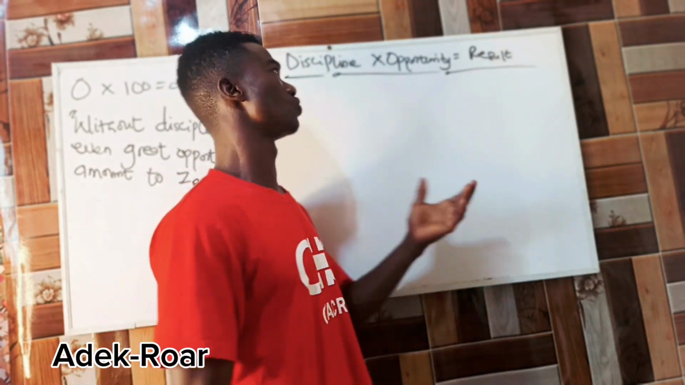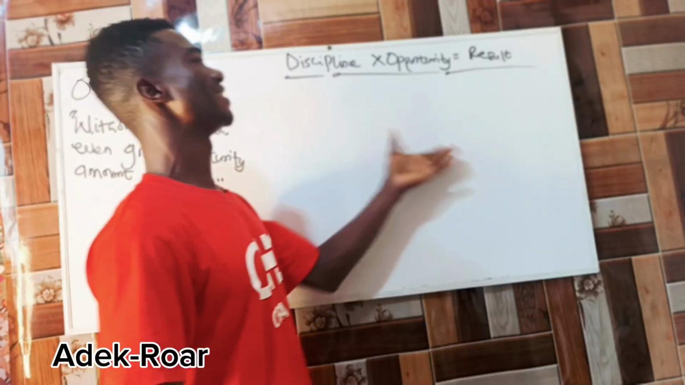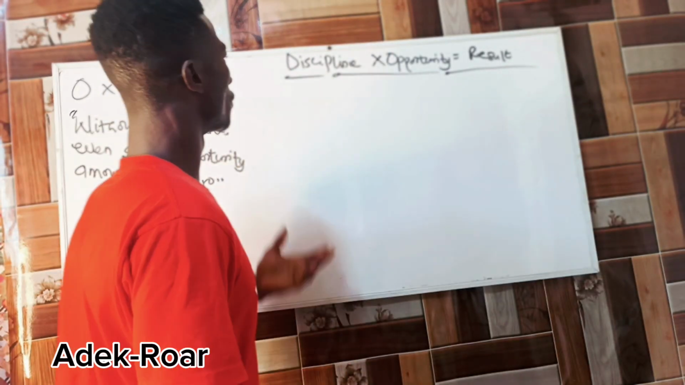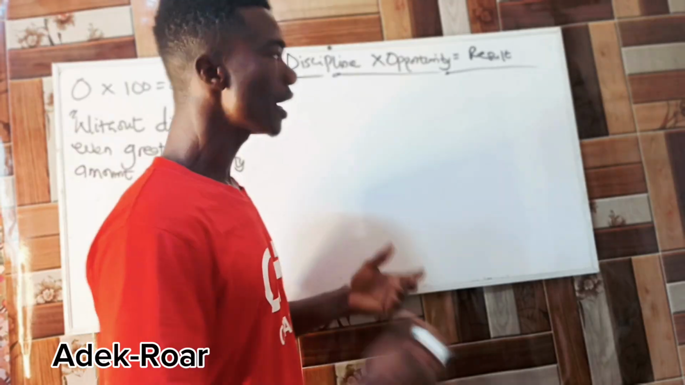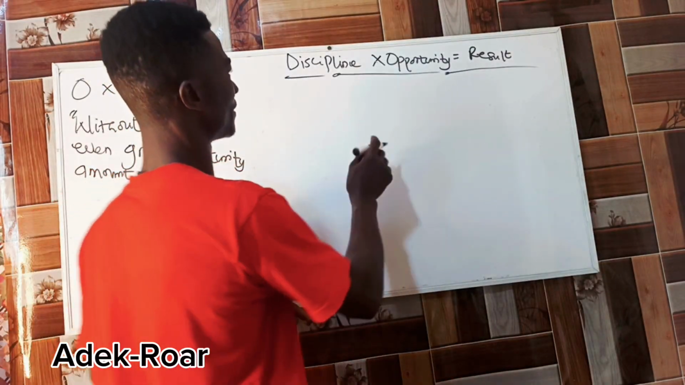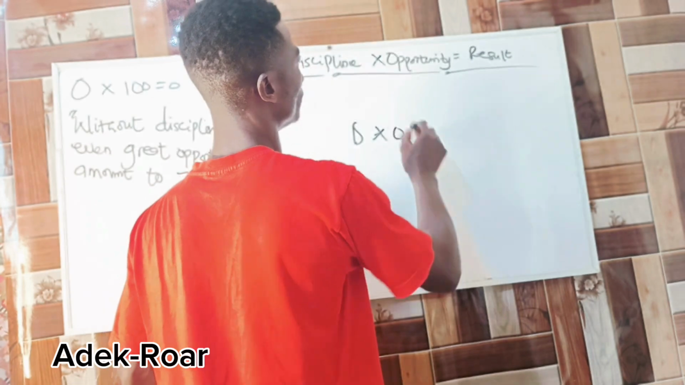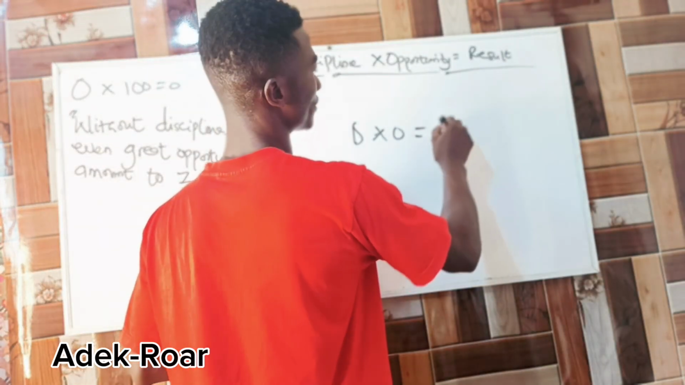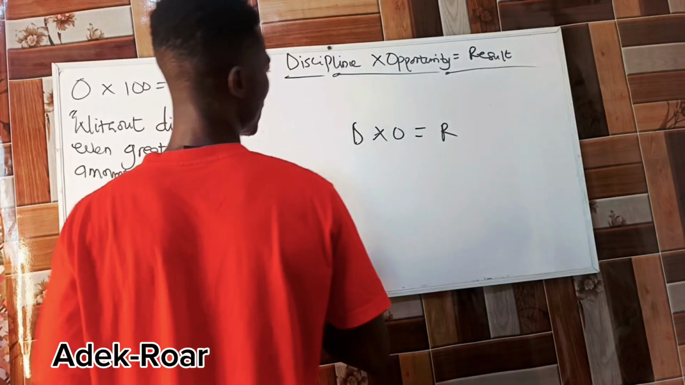In today's tutorial, we're going to look at how we are going to represent this on a bar chart. So we have discipline times opportunity equal to result. So in mathematical form, we say D times O equal to R. So this is how we are going to represent this on a bar chart.